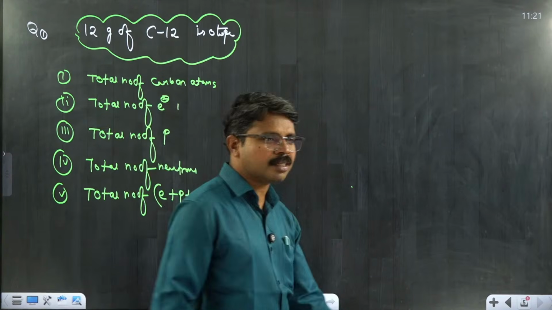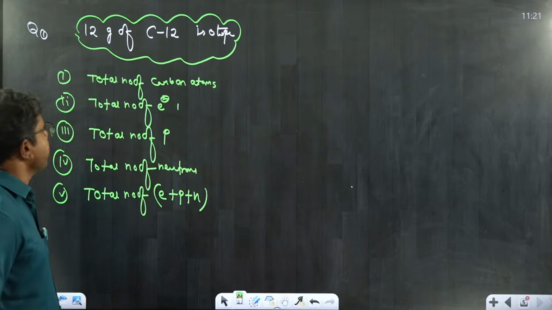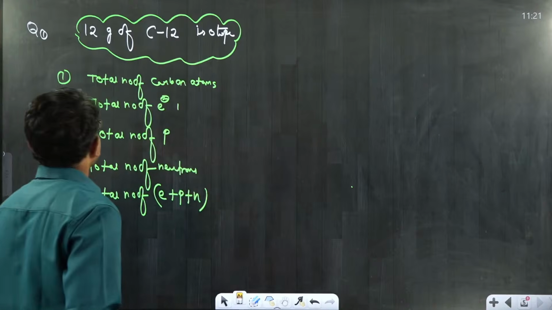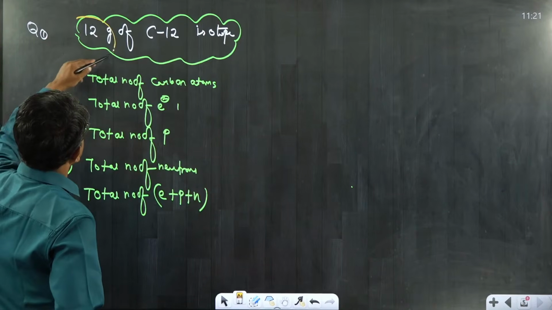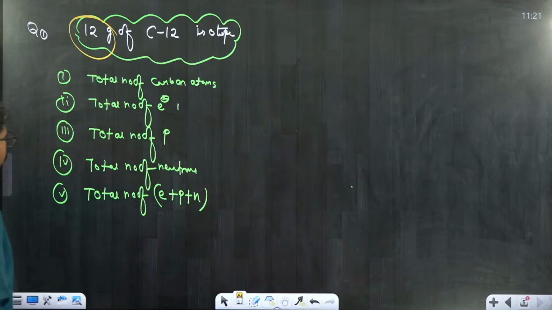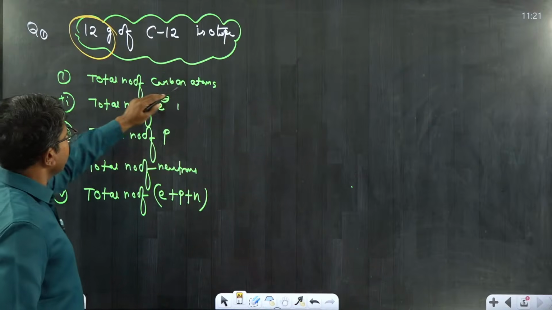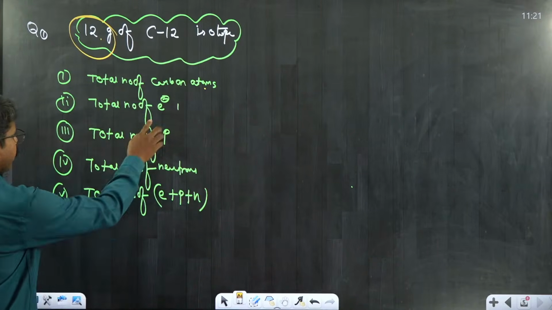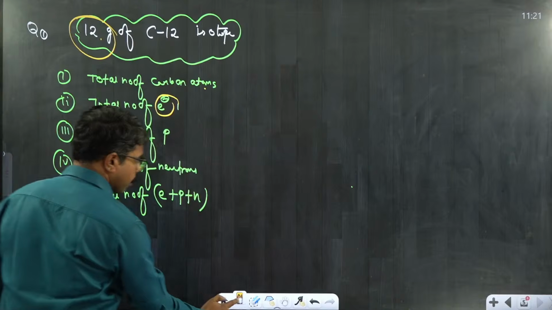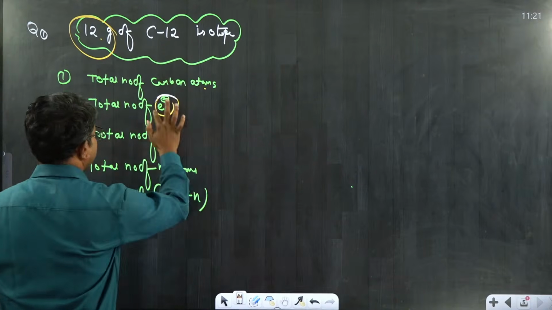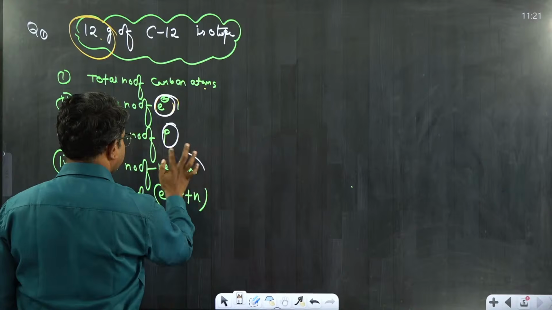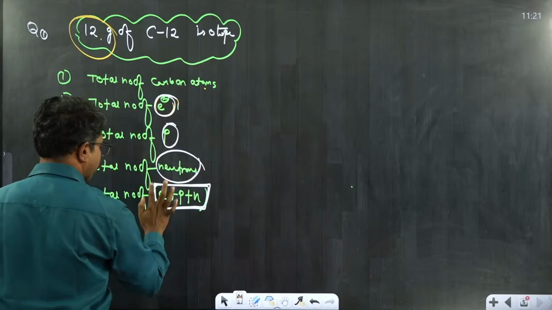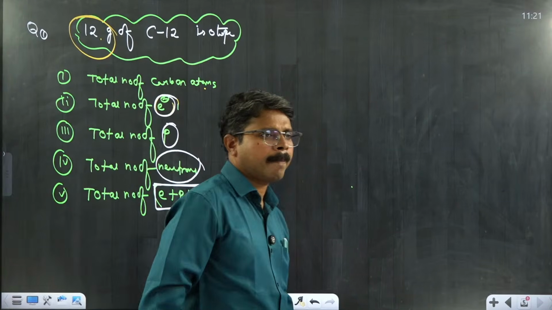Shall we start working on this question? It is a very simple, basic level question. You are given 12 grams of sample. You have to find the total number of carbon atoms present in 12 grams of C-12 isotope, the total number of electrons, the total number of protons, the total number of neutrons, and then finally the total number of electrons plus protons plus neutrons.